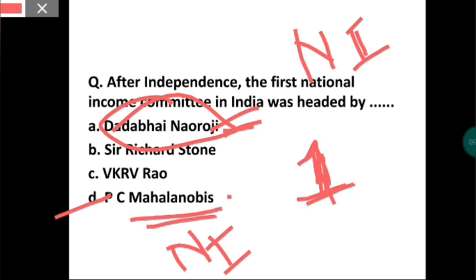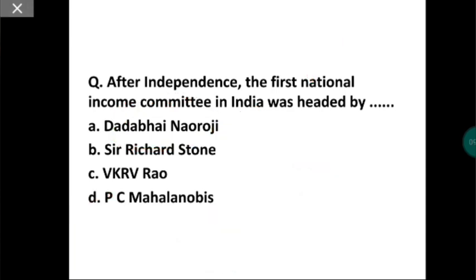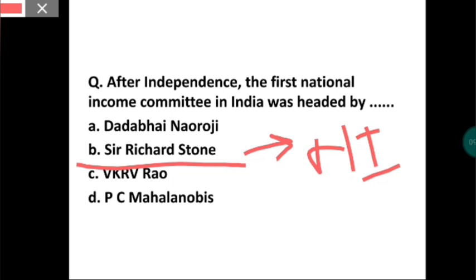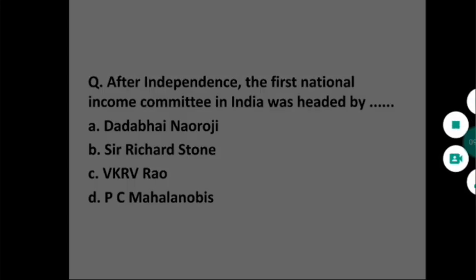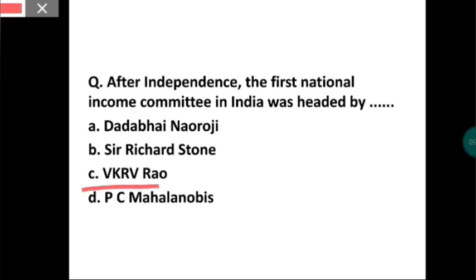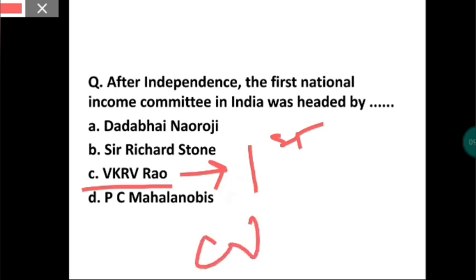Now we have one more thing: Sir Richard Stone is called the father of national income. And V.K.R.V. Rao is the first man who gave a scientific approach for the calculation of national income.